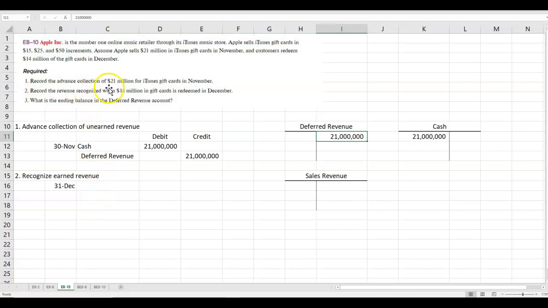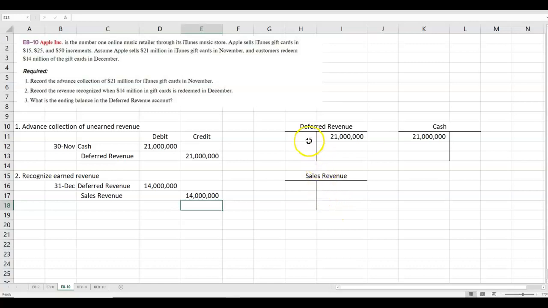We want to record the revenue recognized when 14 million is redeemed in December. So in December, those gift cards were cashed in and customers received products. So we've earned the revenue at this point. So we will debit deferred revenue, reducing it by 14 million. We will credit sales revenue because we earned it now, 14 million.